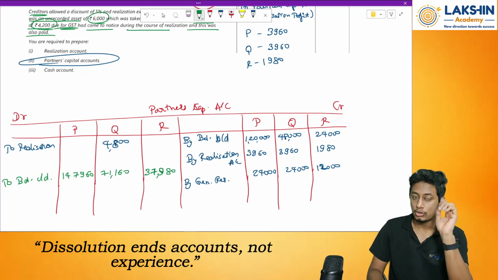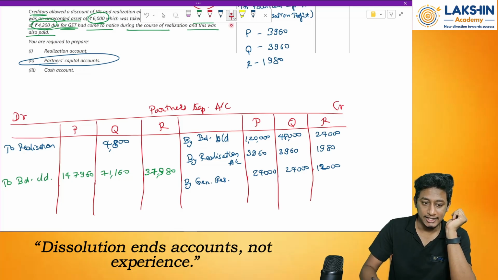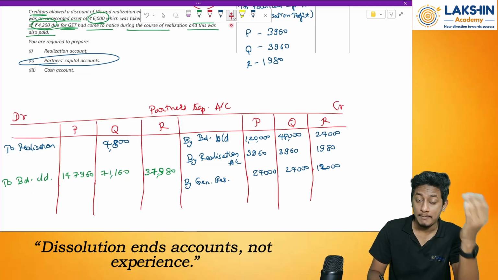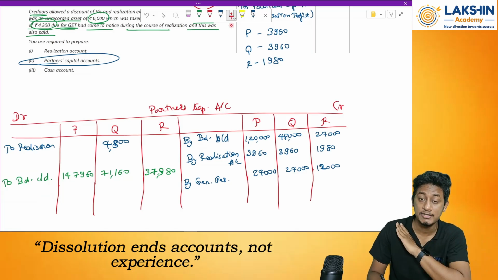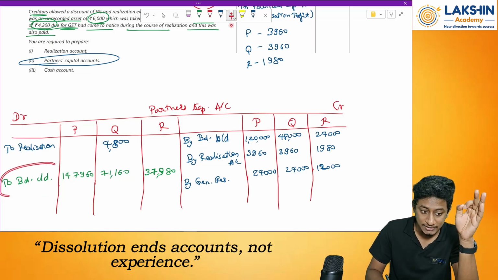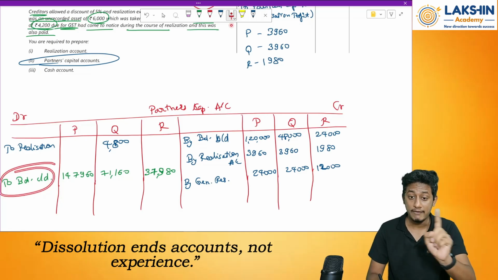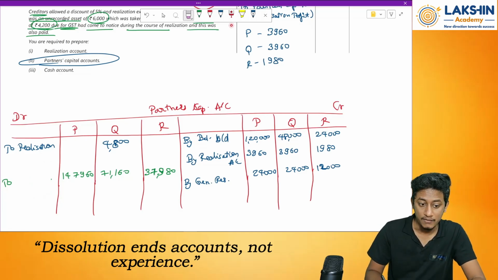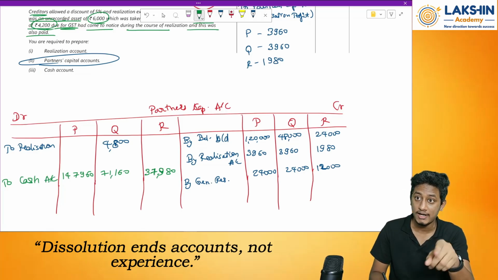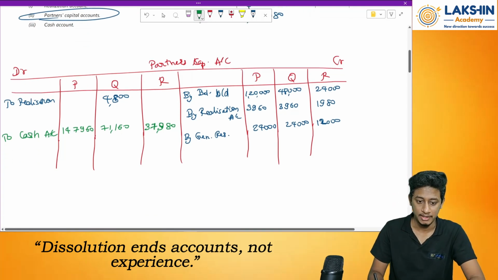So look over here. I take balance carried on over here whenever the firm is continuing. But since in this case the firm is being closed down completely, will I keep this balance carry forwarding? No, I will pay off this balance through cash account. So partners capital account debited to cash account is the journal entry. Because to cash account, why? I am paying the cash. Done? Yeah.